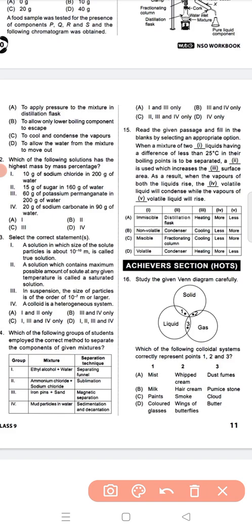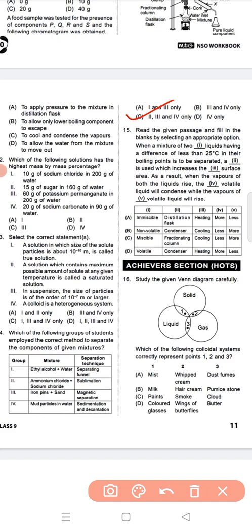So question number 14, option number C is the correct answer, because options 2, 3 and 4 are correct. But in option number 1, ethyl alcohol and water are miscible liquids. Miscible liquids cannot be separated by a separating funnel.